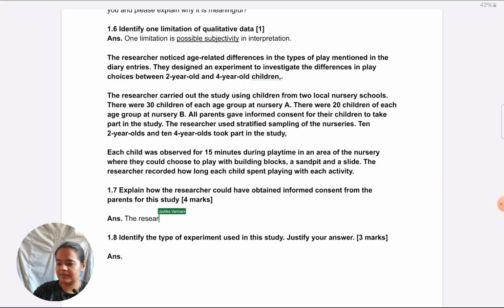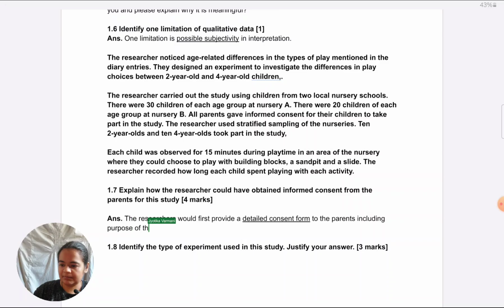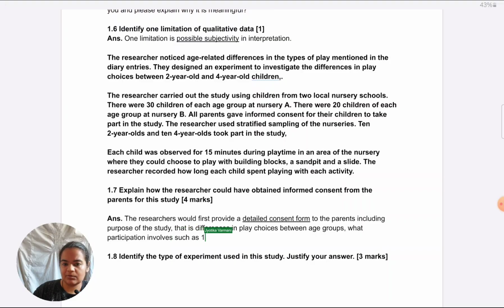So the researchers would first provide a detailed consent form to the parents, including the purpose of the study, that is differences in play choices between age groups, etc. Also what participation involves, such as a 15-minute observation of the child's playtime in the nursery. So I've given the point and then I've given examples to contextualize the point.